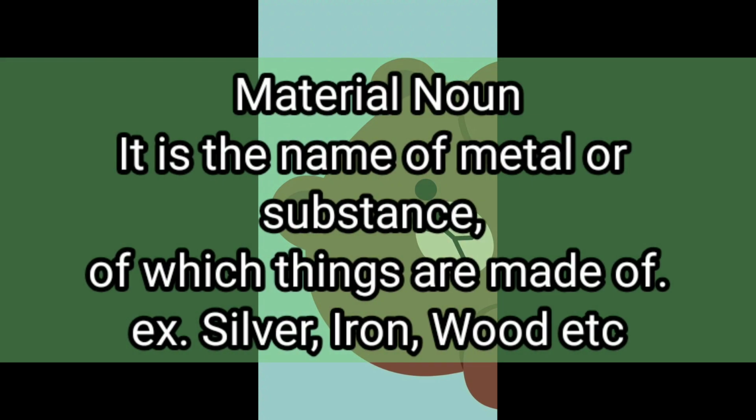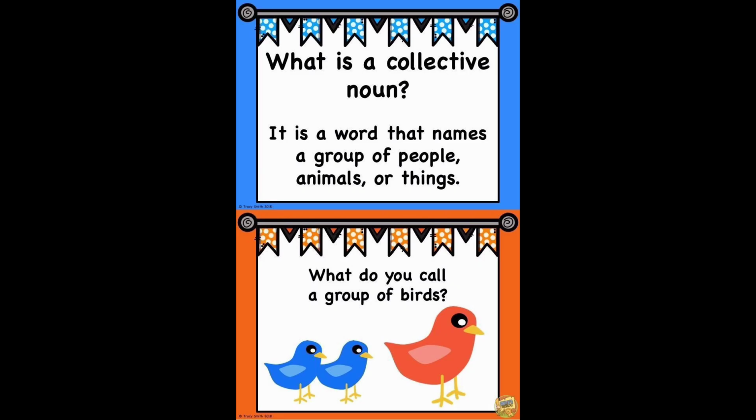Now the next is material noun. It is the name of a metal or substance of which things are made. Example: silver, iron, wood. We can say the material nouns are the raw materials which we can use to make different things.